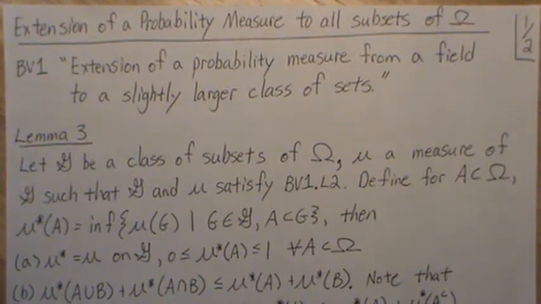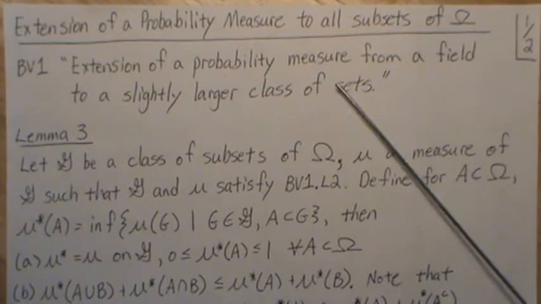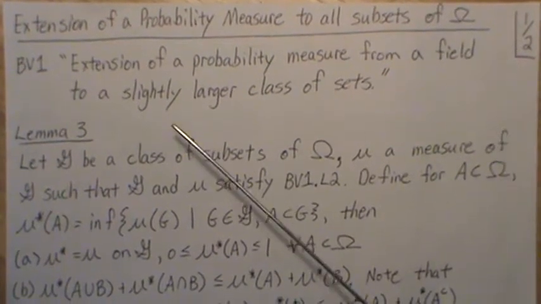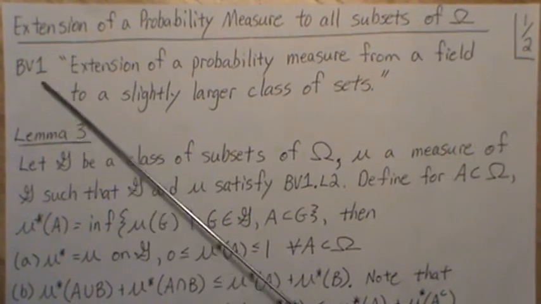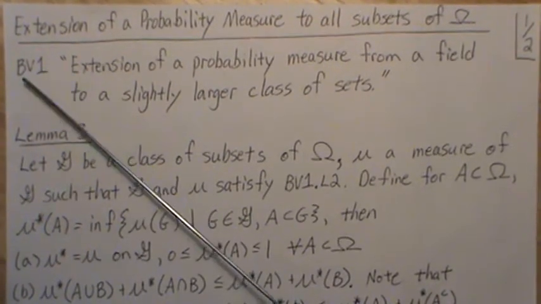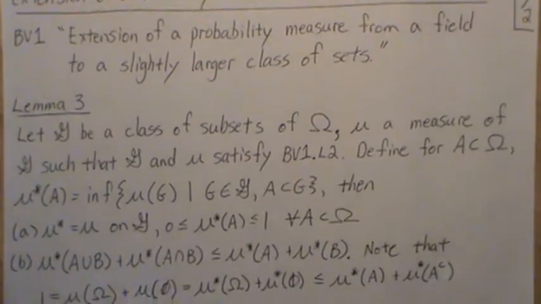Hello, this is the next video in a playlist that I'm calling probability measures, and we're going to look at an extension of a probability measure to all subsets of omega. Now this is a follow-up video to this one, the extension of a probability measure from a field to a slightly larger class of sets. In the proofs, we're going to refer to it as BV1, Background Video 1. Now here's the lemma for this video.